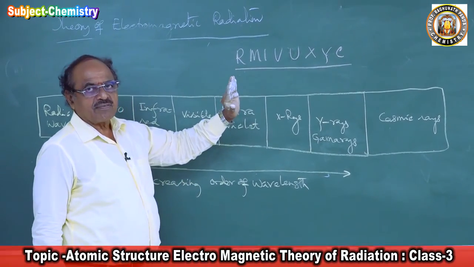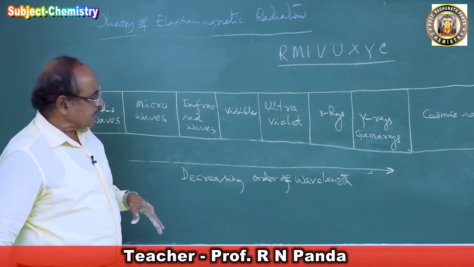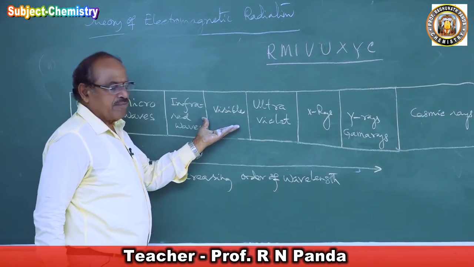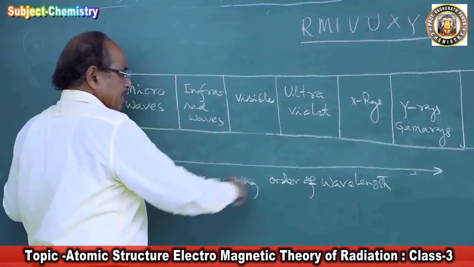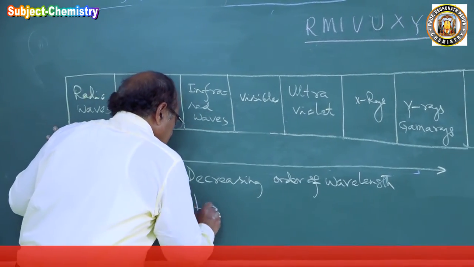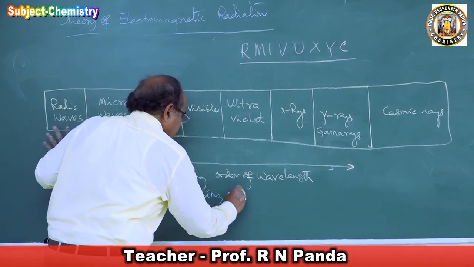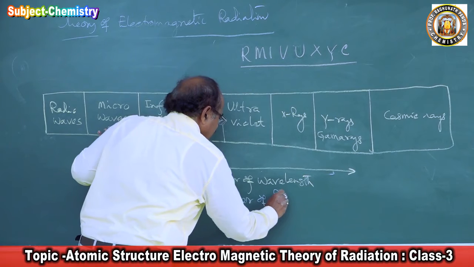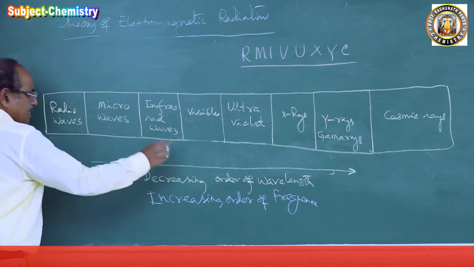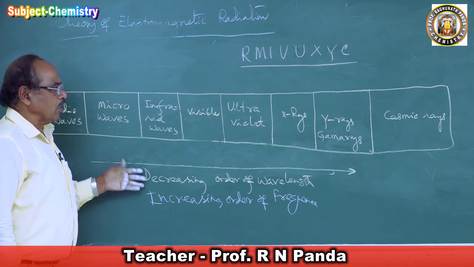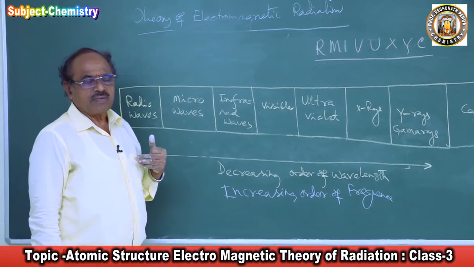Each electromagnetic wave has its own wavelength and frequency. This is a decreasing order of wavelength, or an increasing order of frequency, because the frequency is inversely proportional to wavelength.